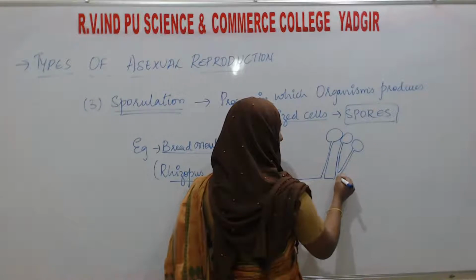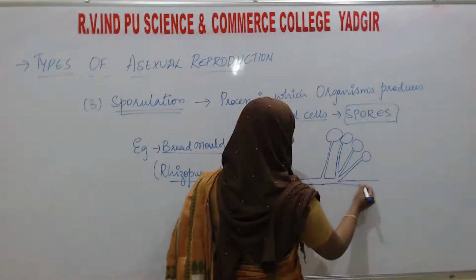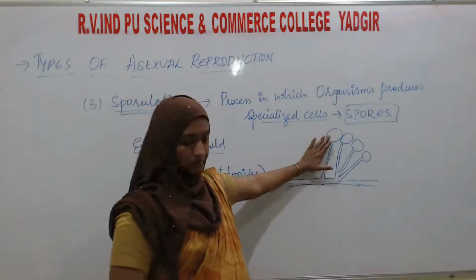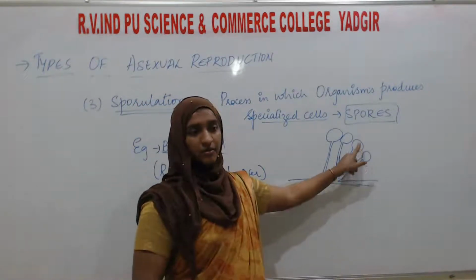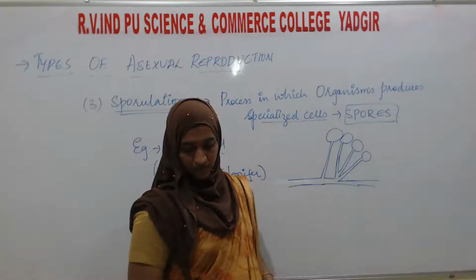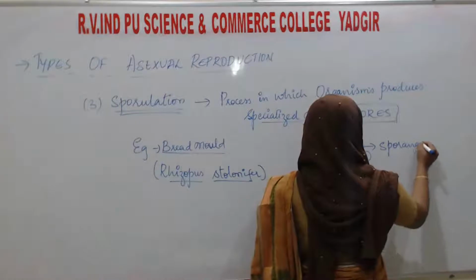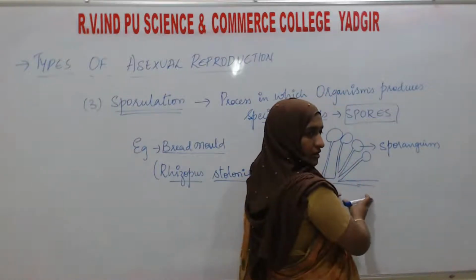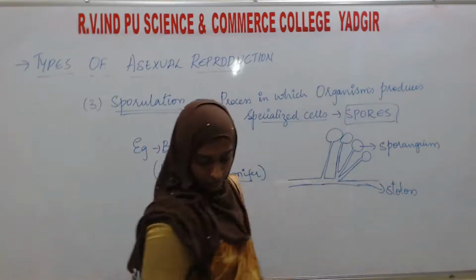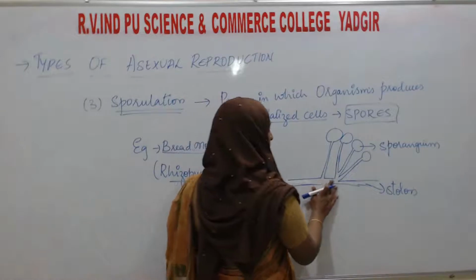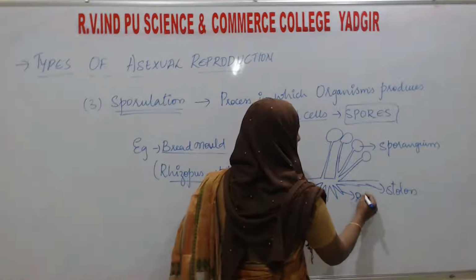What you can see on the bread as fungus growth is this structure. Here, this bulb-like part is known as the sporangium, and the basal region of the Rhizopus is known as the stolon. Then there are some root-like structures, which we can call rhizoids.